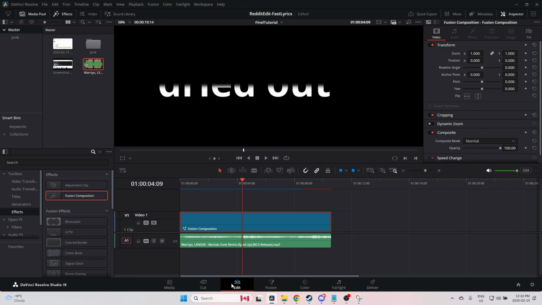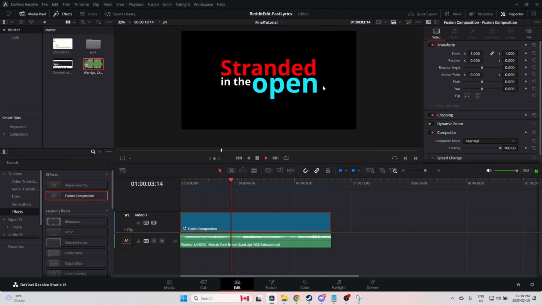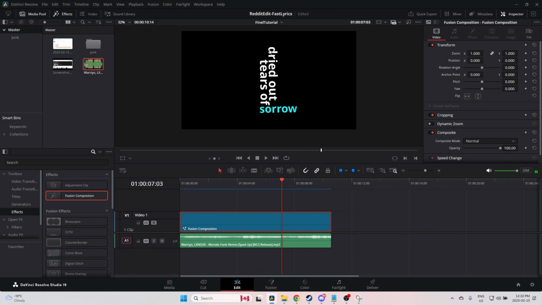So when we take a look at this, I'm just going to give it a second to pre-render, or cache, I mean. So now the other text is no longer visible. You could leave it there if it makes sense for your edit, obviously. But yeah, that's basically it.